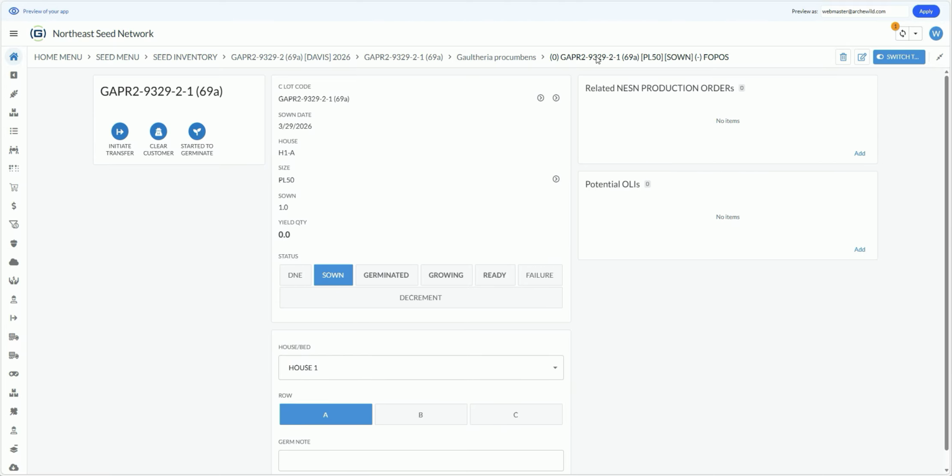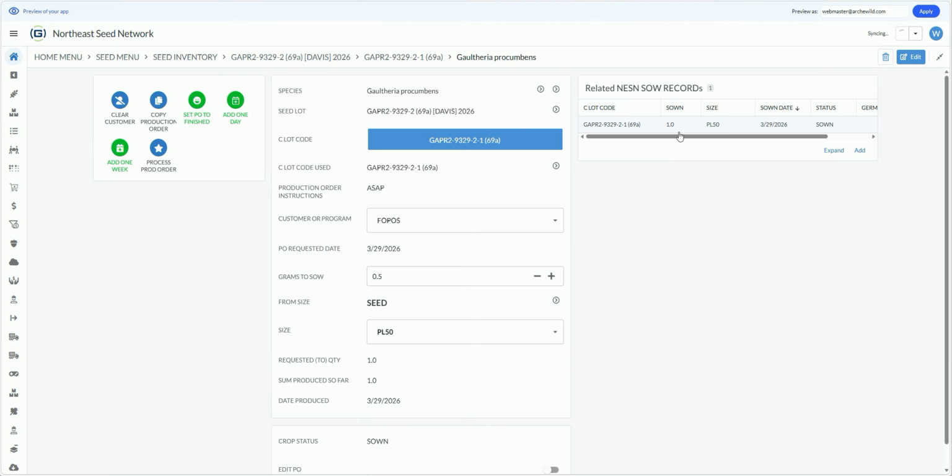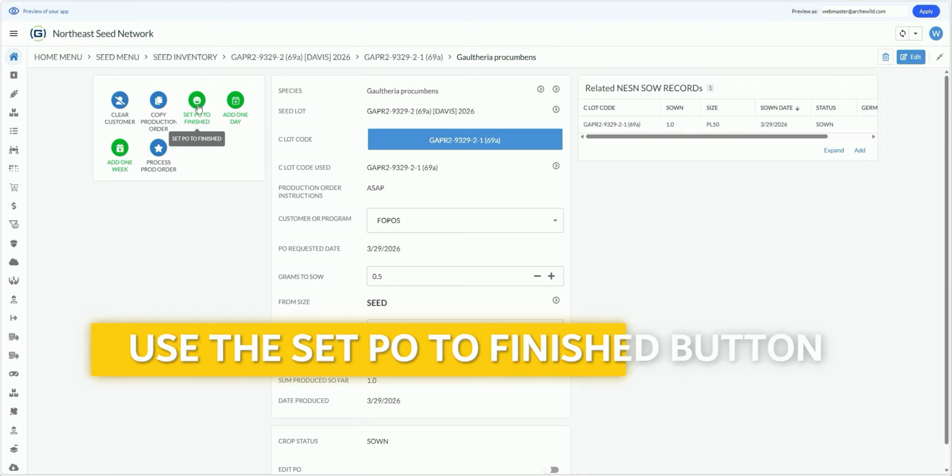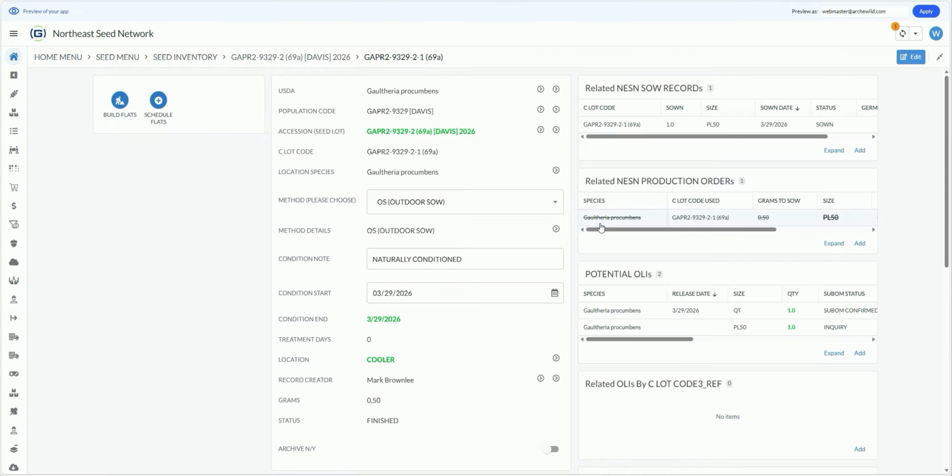Okay, pretty simple, folks. So there's our completed inventory record, and I have basically completed this production order. The requested quantity was 1. I have produced 1. I used all the seed, so I'm finished. So I'm going to click this fun smiley button, set PO to finished, and that closes the production order, puts a line through some elements of the order.